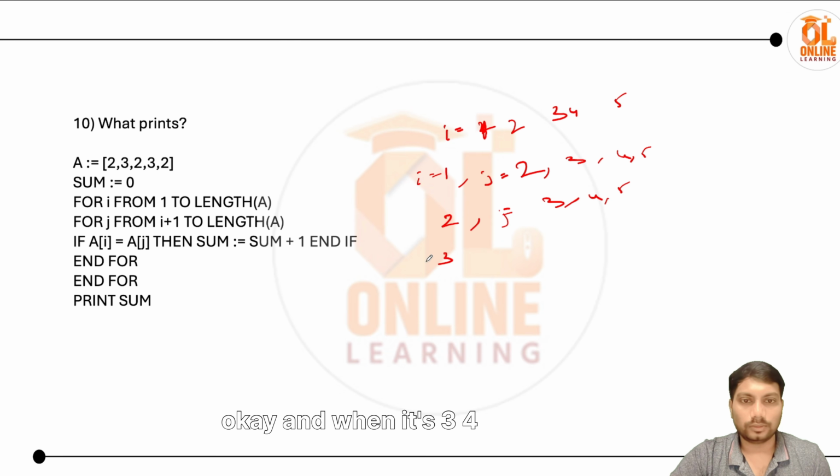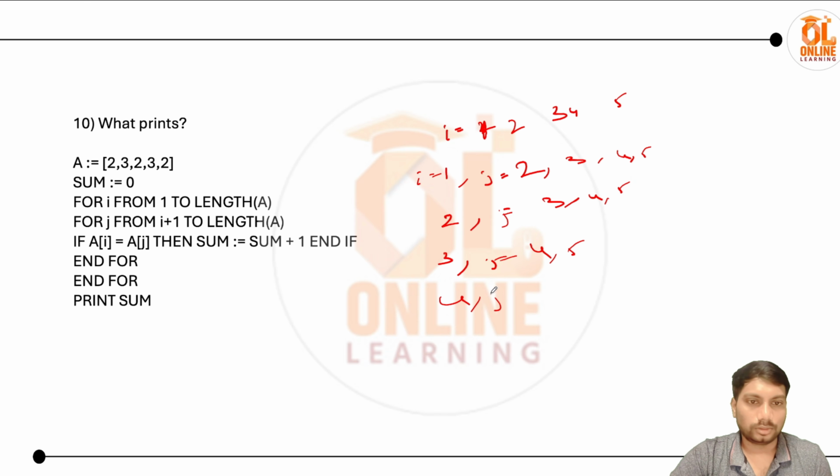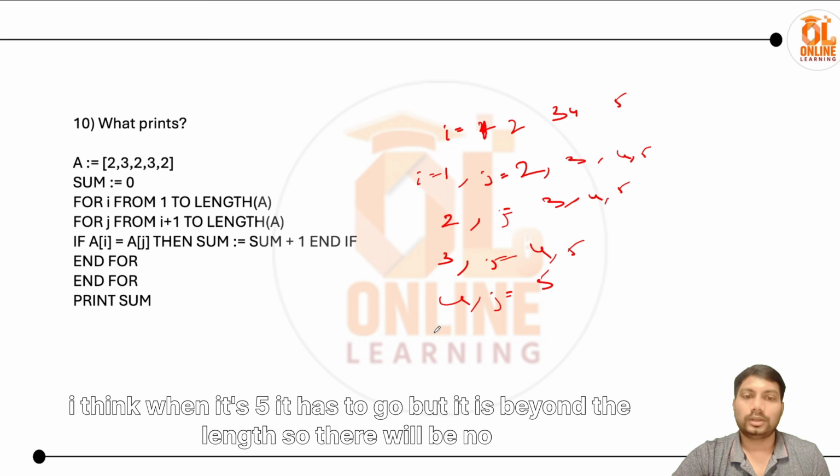Okay, and when it's 3, then 4. When it's 5 it has to go, but it is beyond the length, so there will be none.